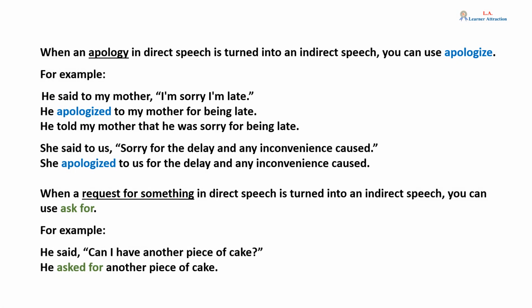When an apology in direct speech is turned into indirect speech, you can use "apologize." For example, he said to my mother, "I'm sorry I'm late." Becomes: He apologized to my mother for being late. Or you can just say, he told my mother that he was sorry for being late. She said to us, "Sorry for the delay and any inconvenience caused." She apologized to us for the delay and any inconvenience caused.